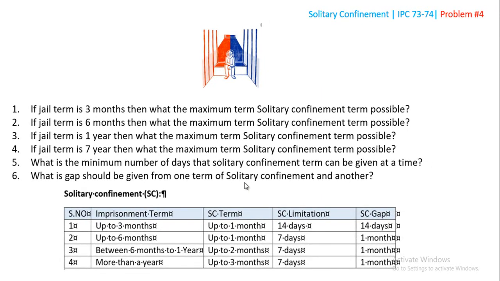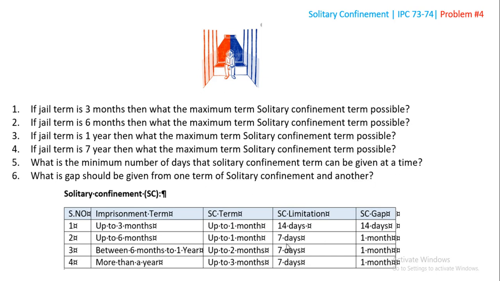And these are the pretty straightforward questions. It's simple. If jail term is 3 months, what is the maximum term of solitary confinement possible? 14 days. Right. If 6 months, 7 days. 1 year, 7 days. What is the minimum number of days that solitary confinement terms can be given at a time?